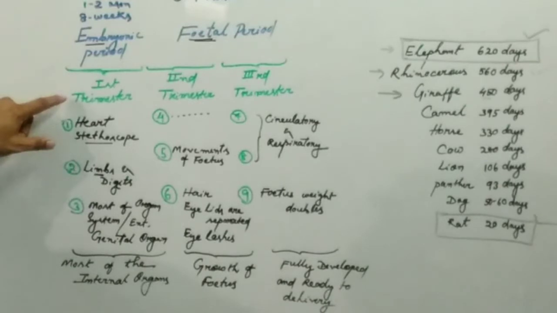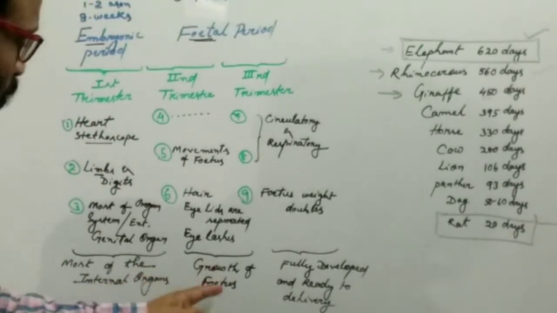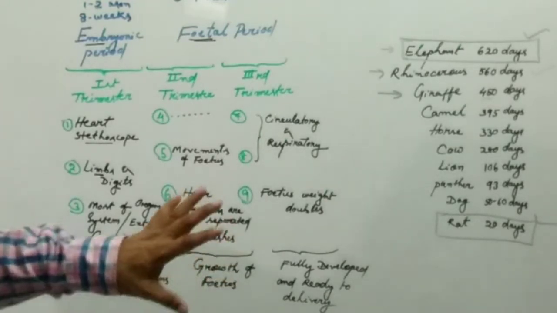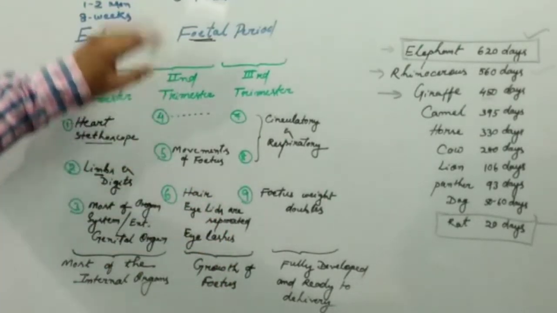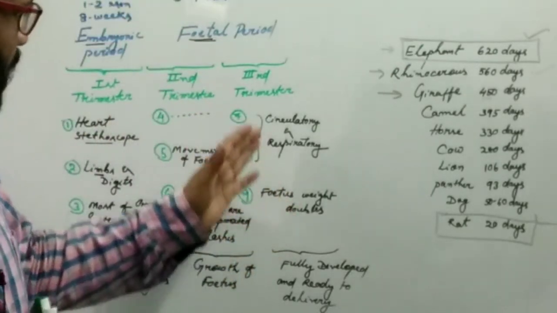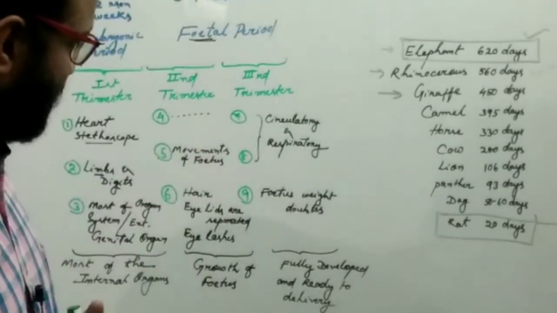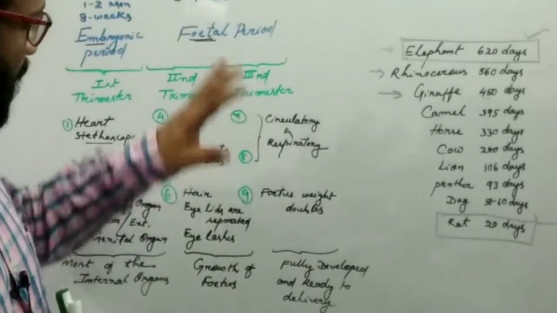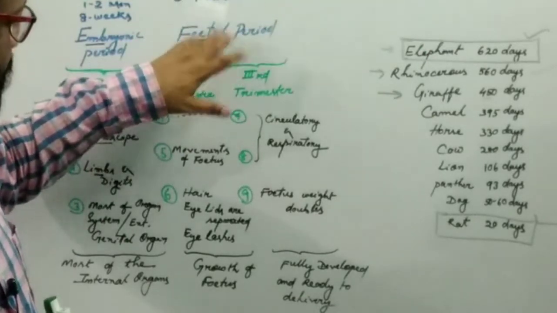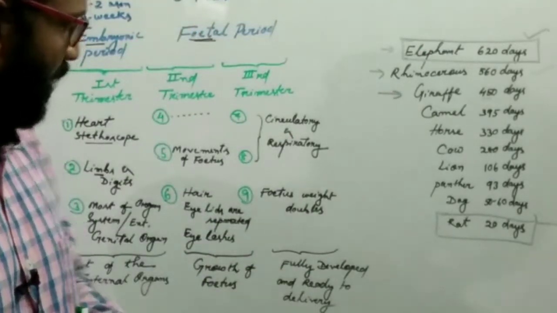The growth of the fetus is actually completed in the second trimester. During the last trimester, the fully developed baby or fetus is formed and ready for delivery.